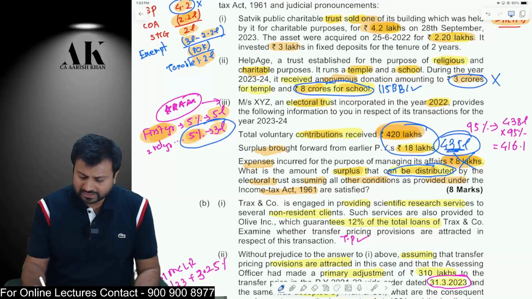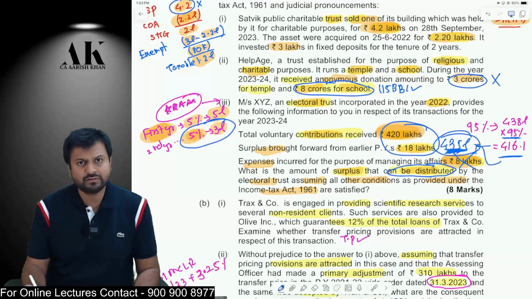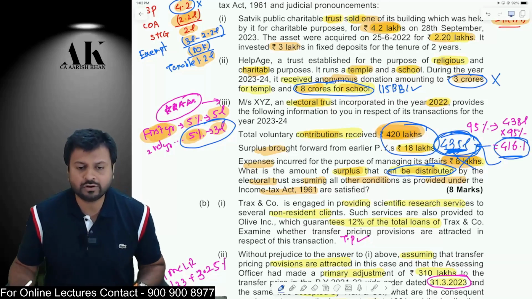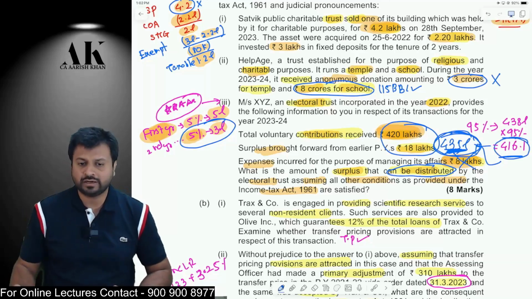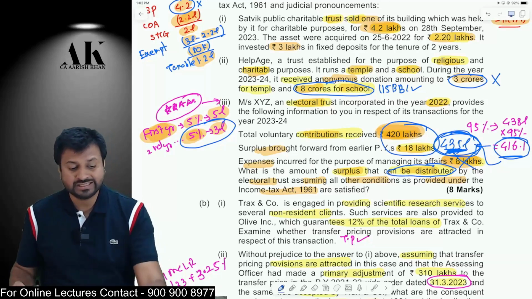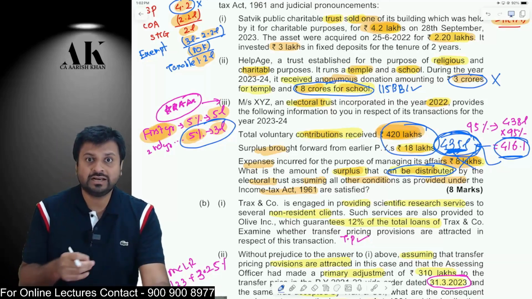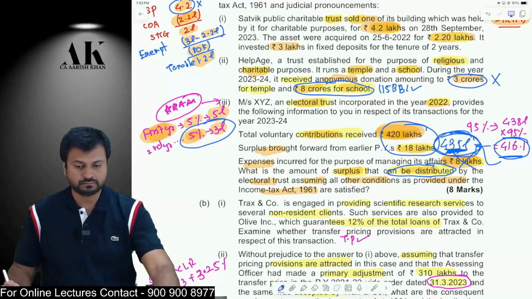Okay. Now that distributable surplus has to be more than 95% of your total donation. Is it more than 95% of your total donation? Yes. So out of the distributable surplus, you can distribute 416.1 rupees and you will claim 100% exemption in the current year. Okay. So this is how you are going to compute the electoral trust ka exemption and distributable amount. I hope it is clear to all of you.